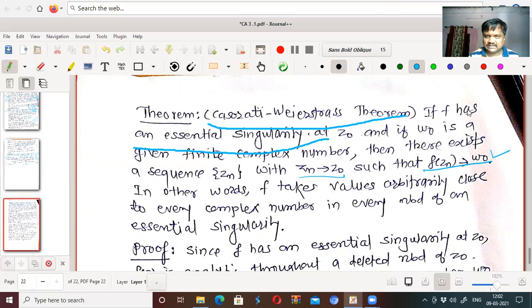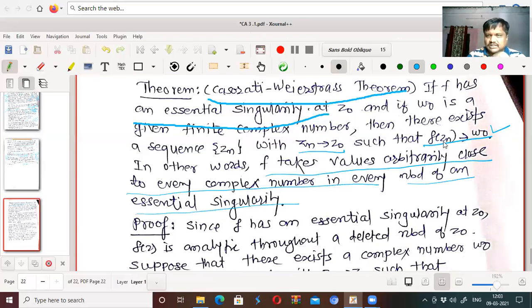So if f has an isolated singularity, an essential singularity at Z0, and if W0 is a given finite complex number, then there exists a sequence Zn such that as Zn tends to Z0, f of Zn tends to W0. What is the meaning of this? F takes values arbitrarily close to every complex number in every neighborhood of an essential singularity.